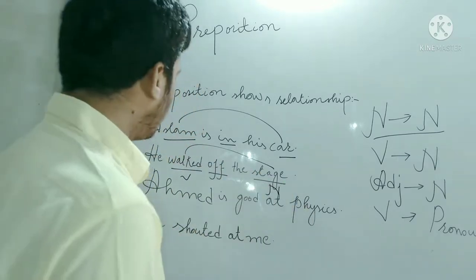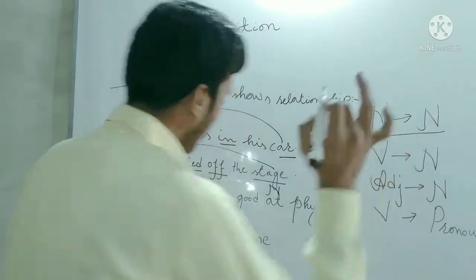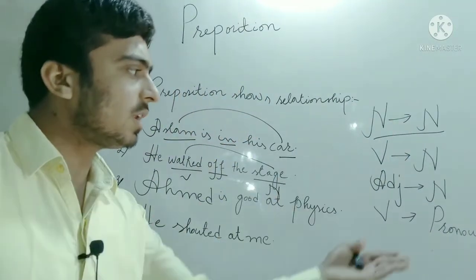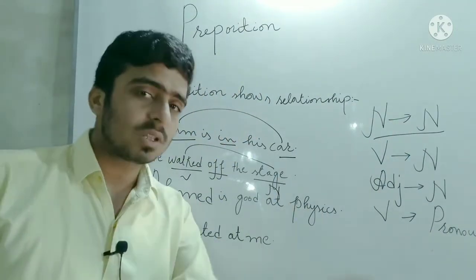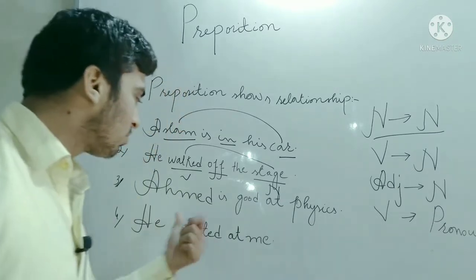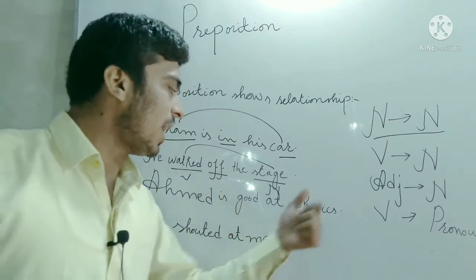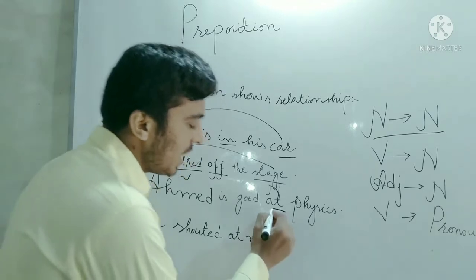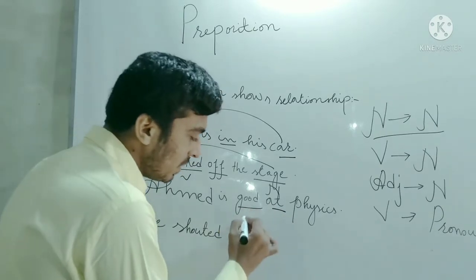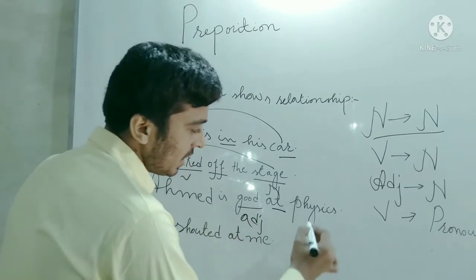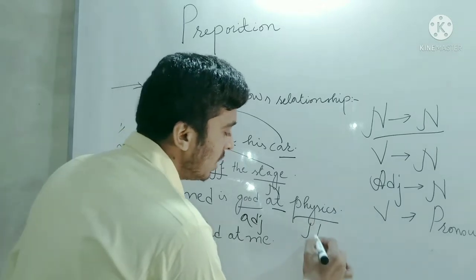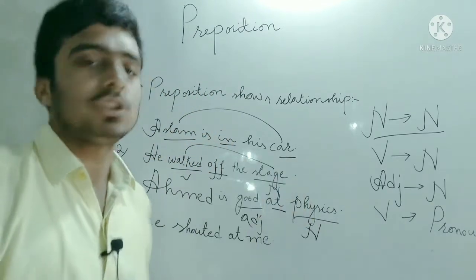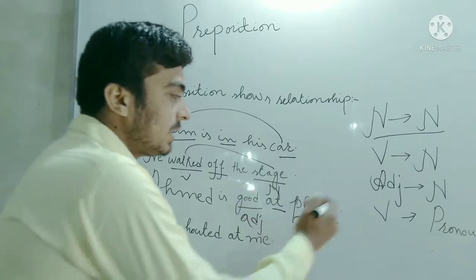After that, adjective plus noun: the preposition shows the relationship between adjective and noun. I am going to explain it through an example. Ahmad is good at physics. Here the preposition is at, before it the adjective good is given, and after it you have a noun. So the preposition is showing the relationship between an adjective and a noun.